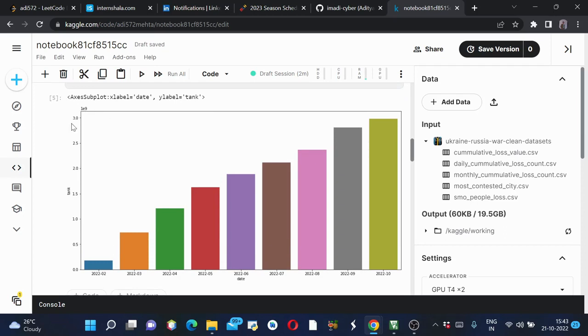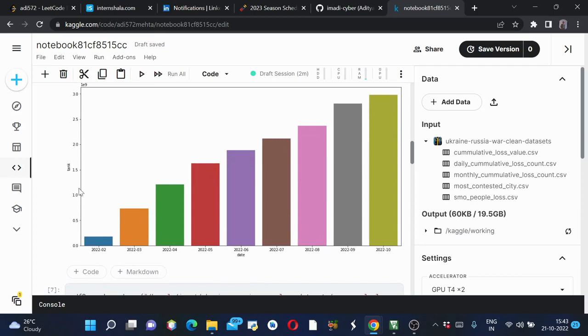Certainly this tank loss is in 10 to the power 9, and this is for the respective dates. This is for February 2022, this is for October 2022. So this is constantly increasing. This doesn't have a downfall.